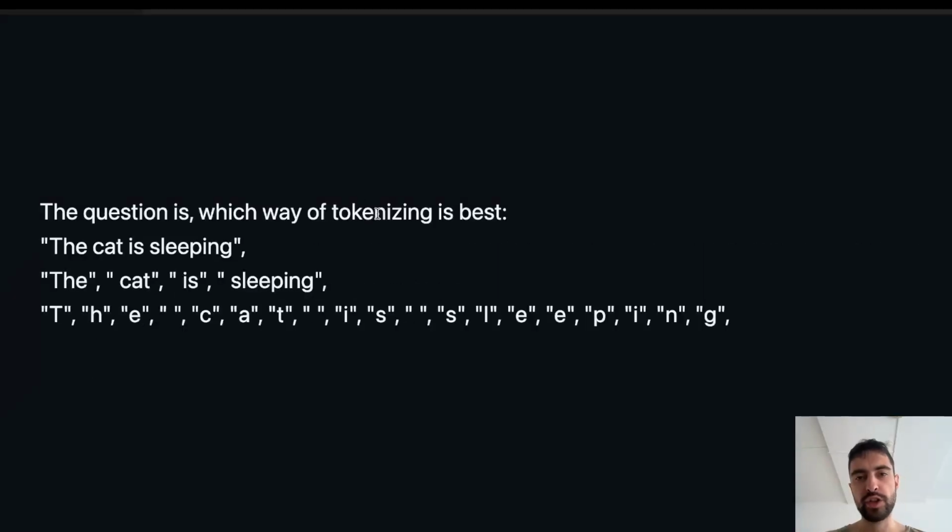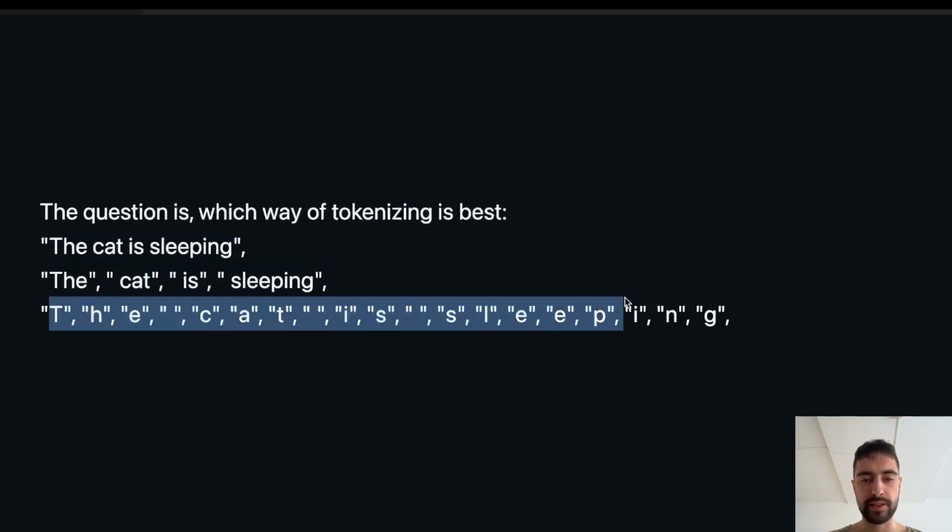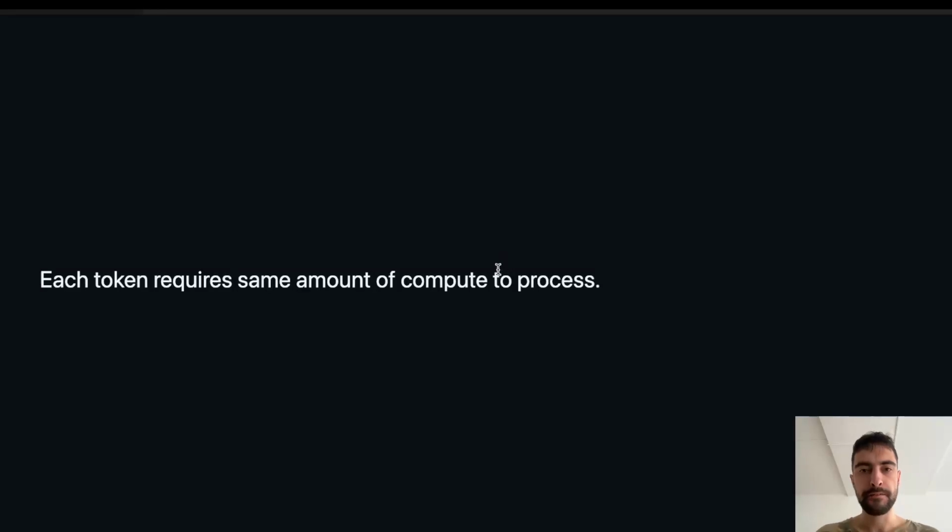The question is, which way of tokenization is best? Is it putting a whole sentence as a token? Is it splitting it by words? Is it splitting it by letters? First, I would like to say that each token requires the same amount of compute to process.